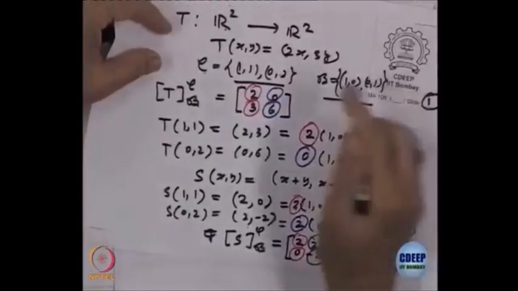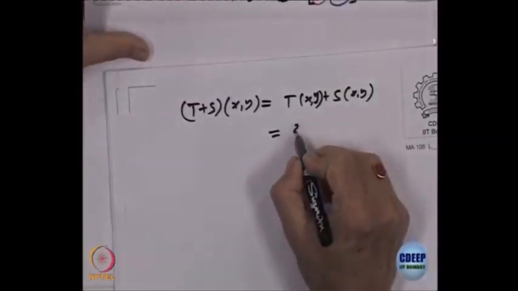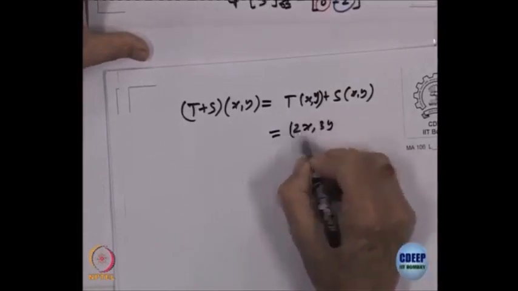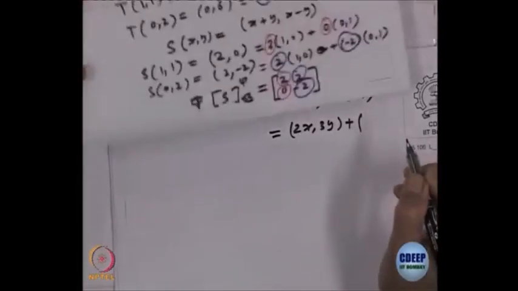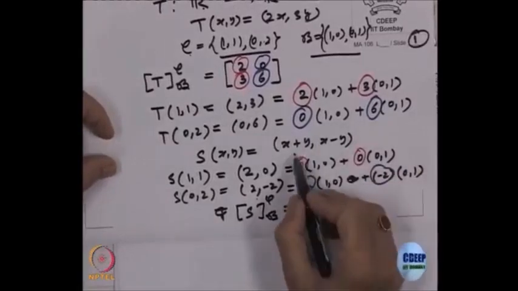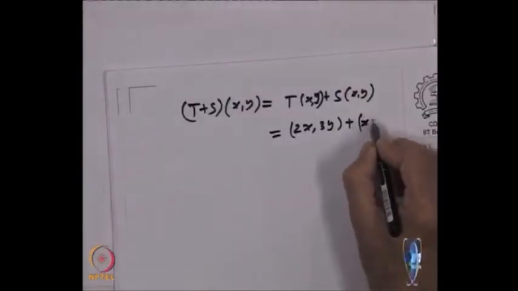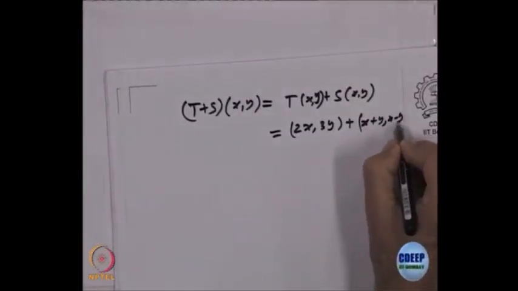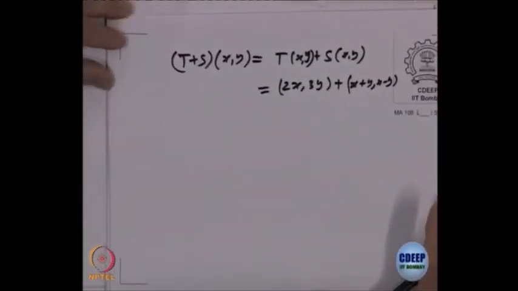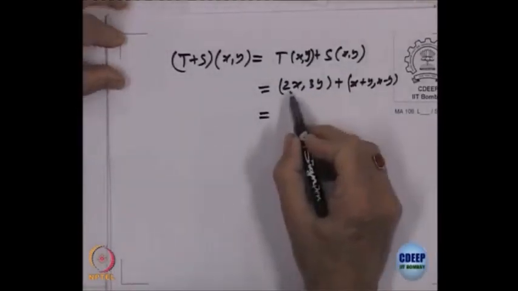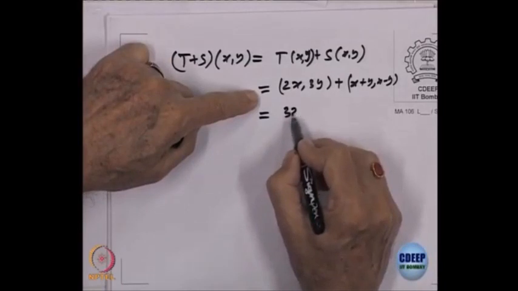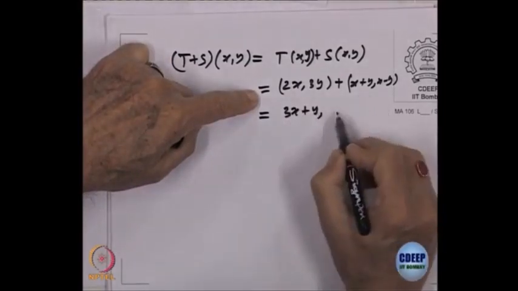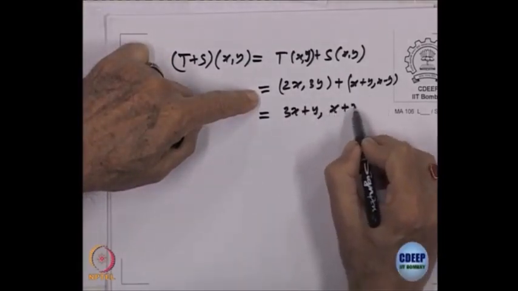That we know is equal to (2x, 3y). So, it is (2x, 3y) plus S of (x, y), which is (x plus y, x minus y), right. So, that means this is equal to (3x plus y, x plus 2y).